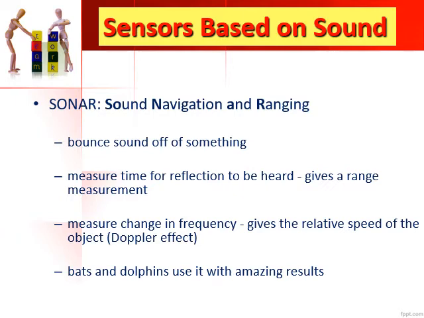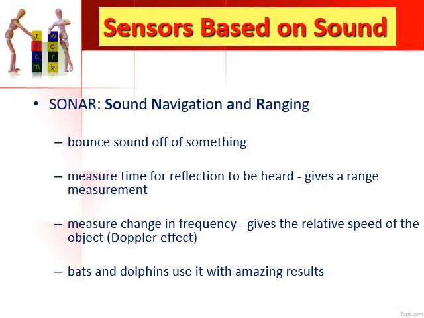Now imagine an object is making a sound, or a person is making a sound. The sound will travel through the air as sound waves. The sound waves will go and hit an obstacle which is there in front of it, and then the sound waves will bounce back. This bounced wave which is coming back, the time is measured for the reflection to be heard. So the wave which is bouncing back and coming back to this device called sonar, the time is measured for the wave to reach back. Based on that we can give the range measurement.